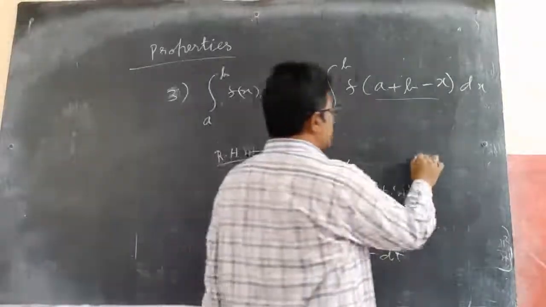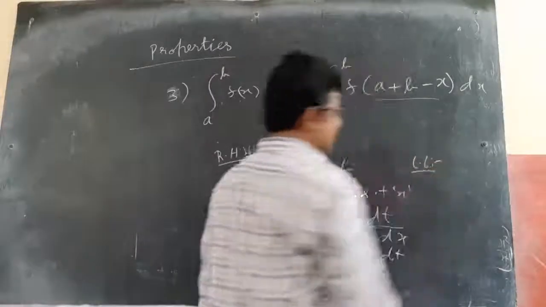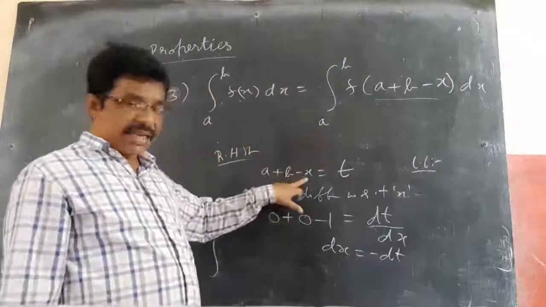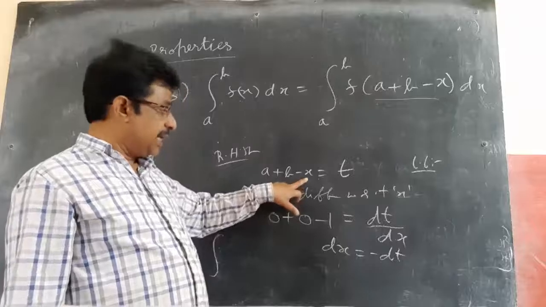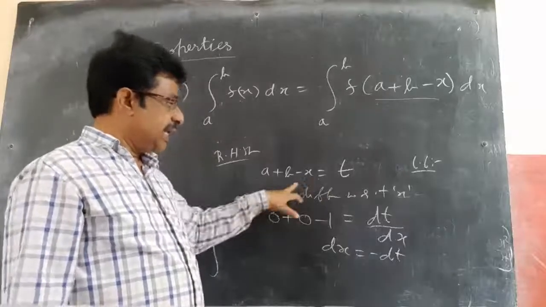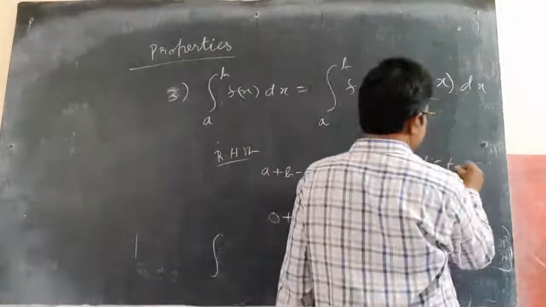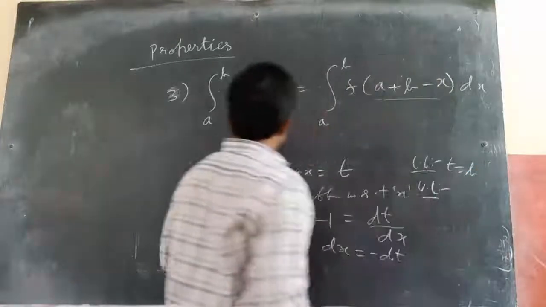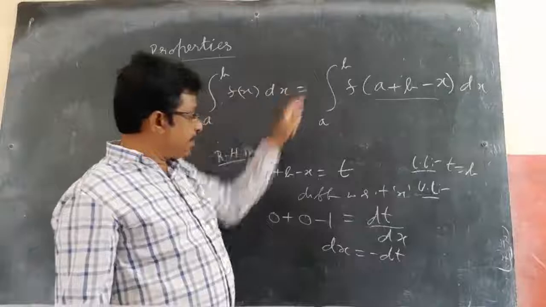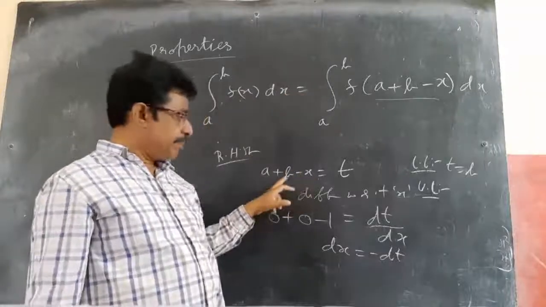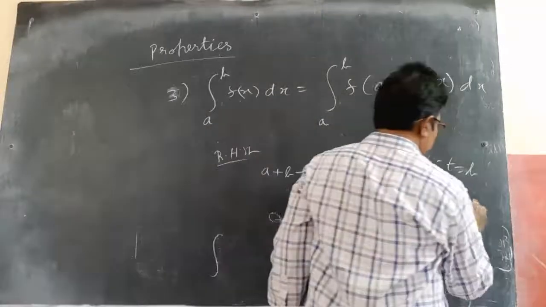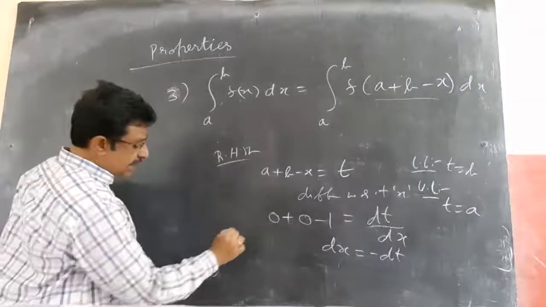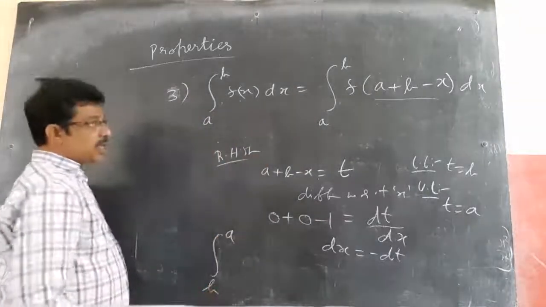So, how can I change the lower limit? I already explained in the previous sum. Here the lower limit is a. In place of x, if I substitute a, then a cancels, t equals b. So, lower limit t equals b. And the upper limit I also need to change. Upper limit here is b. In place of x, if I substitute b, b and b cancel, then t equals a. So, changing the limits, the upper limit is a, lower limit is b.